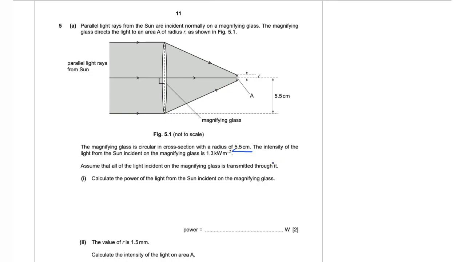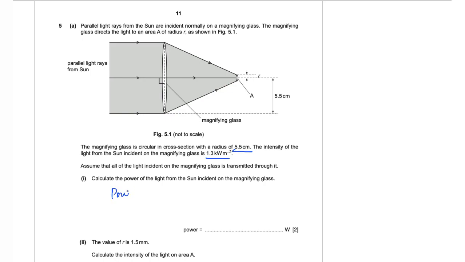The intensity of the light from the sun incident on the magnifying glass is 1.3 kilowatt per meter square. Assume that all of the light incident on the magnifying glass is transmitted through it. Part 1. Calculate the power of the light from the sun incident on the magnifying glass.